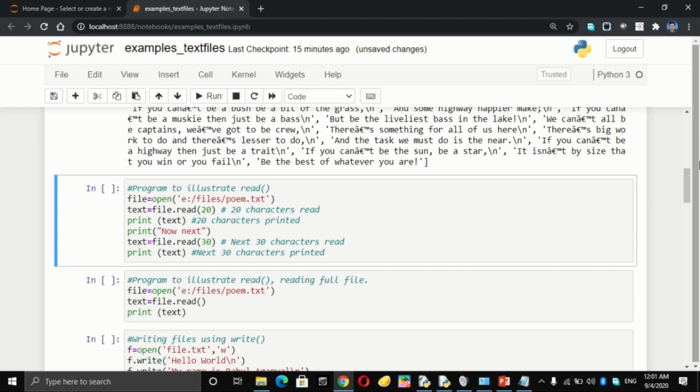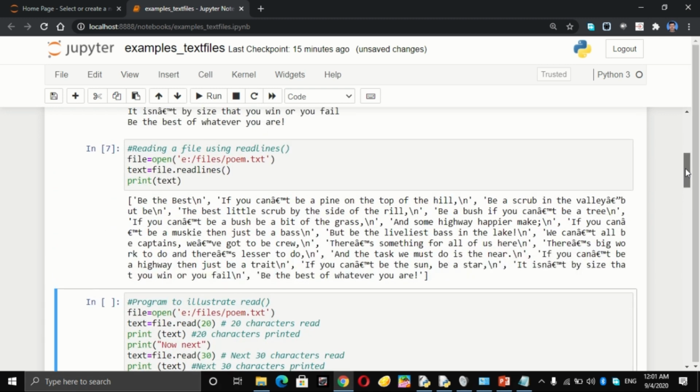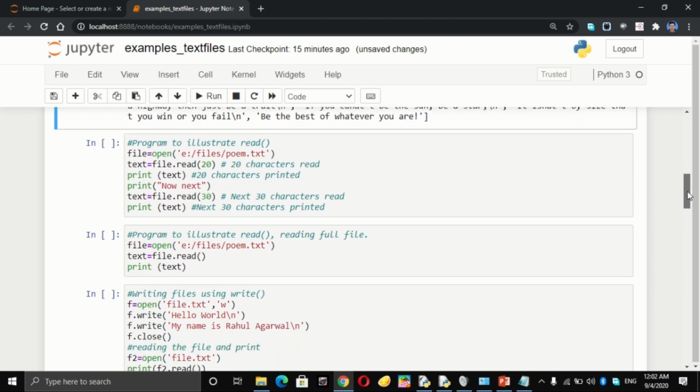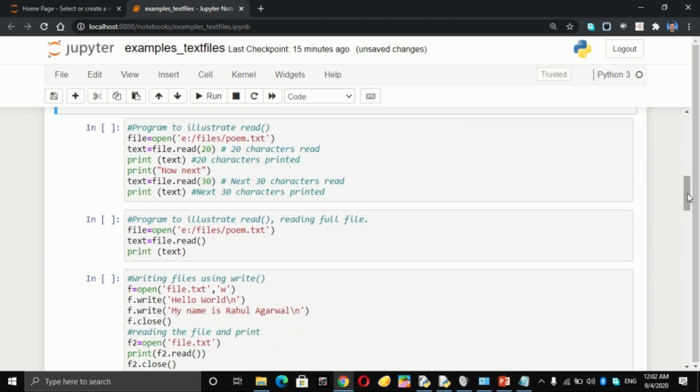As expected, you can see that a list is printed, which is a list of strings where each and every string is terminated with a new line character. This is how we read the file using readlines. The third program to illustrate the reading of file is by using the read function.